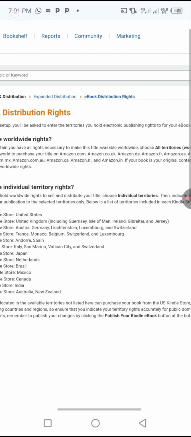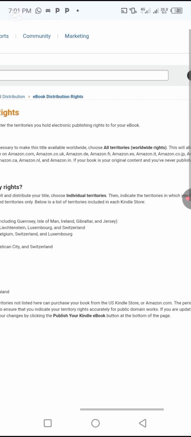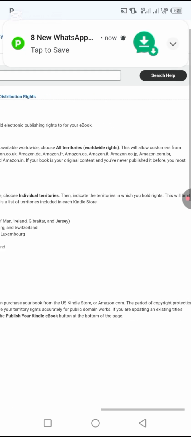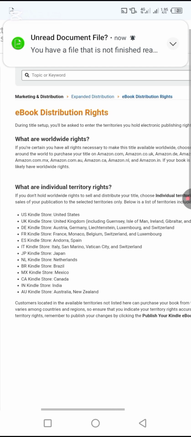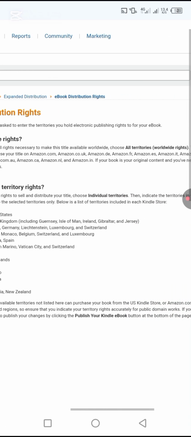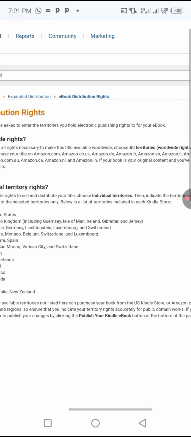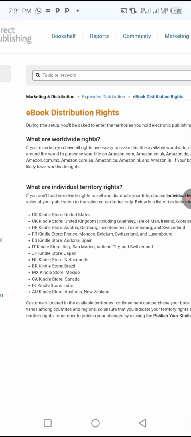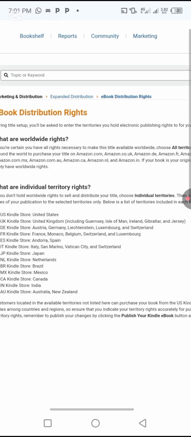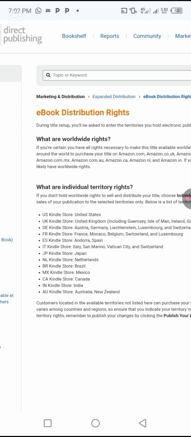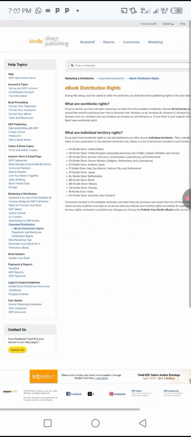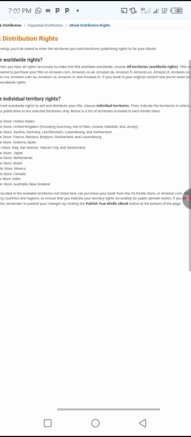So what are individual territories? If you don't hold worldwide rights to sell and distribute your title, choose individual territories, then indicate the territories in which you hold rights. This will limit sales of your publication to the selected territories only. Below is a list of territories included in each Kindle store. They say US Kindle store, United States, UK Kindle store, DE Kindle store, FR Kindle store, ES Kindle store, and the rest. Alright, so these are the stores we have here.